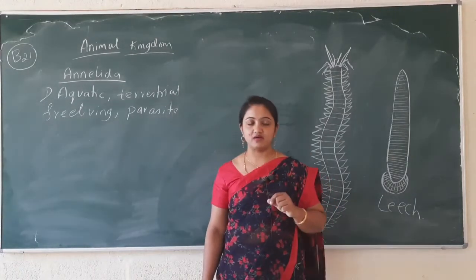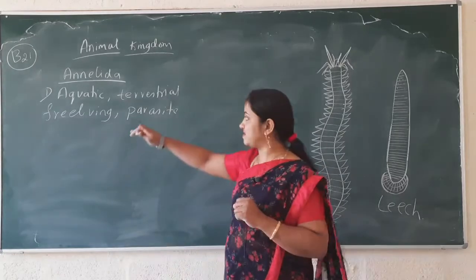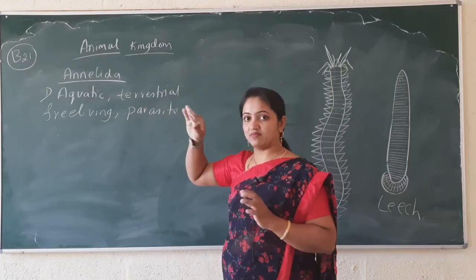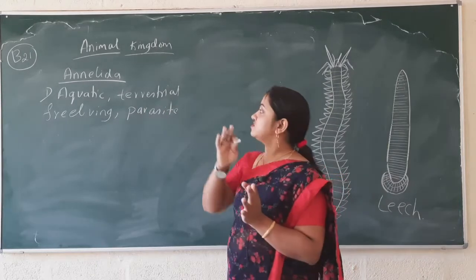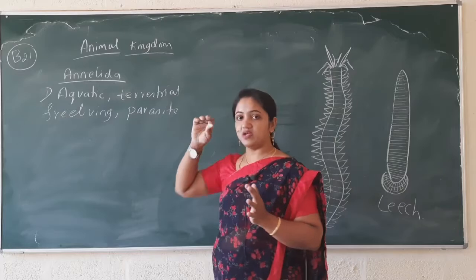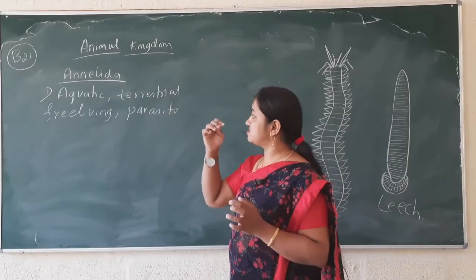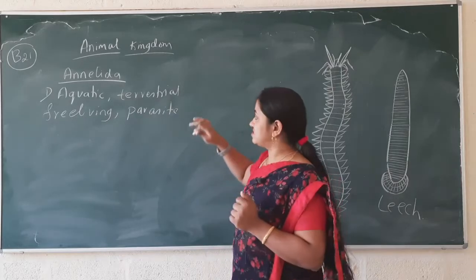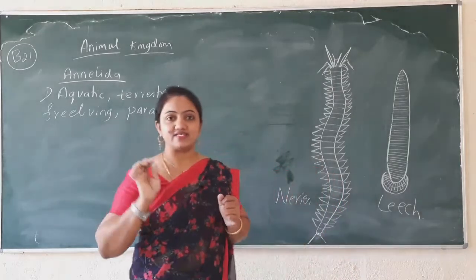All right, so these two are the examples of what? Annelida, phylum Annelida. The habitat of the Annelida is aquatic. They are available in aquatic form. Some of the organisms are available in terrestrial regions. Some of them are free living organisms. Some of them are parasites.